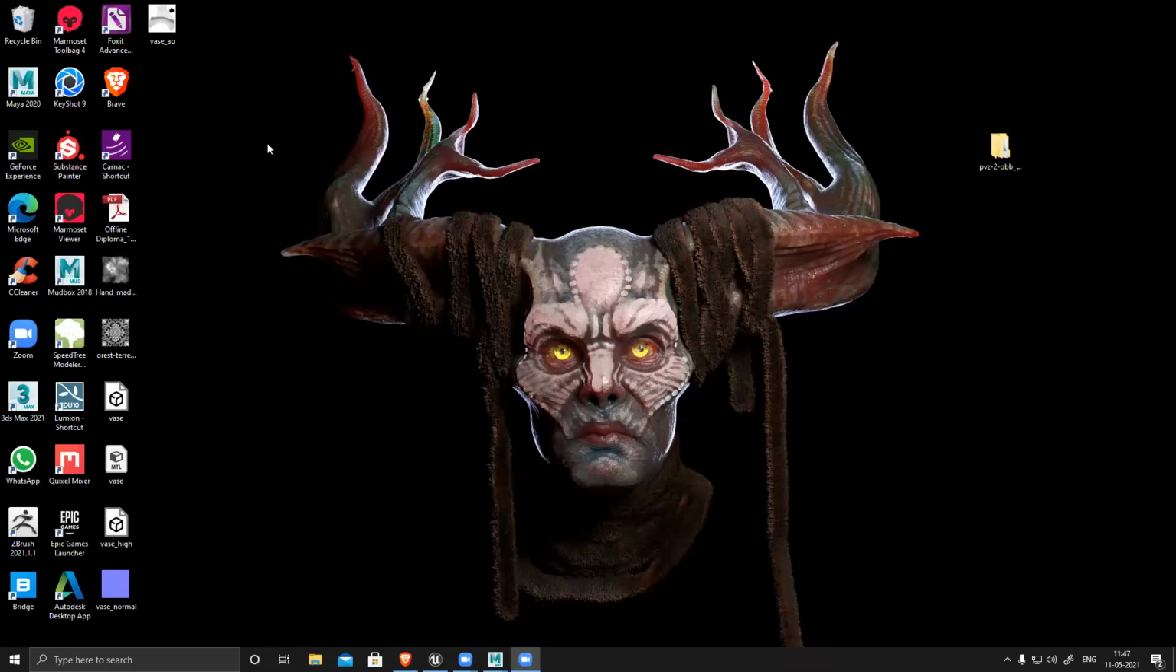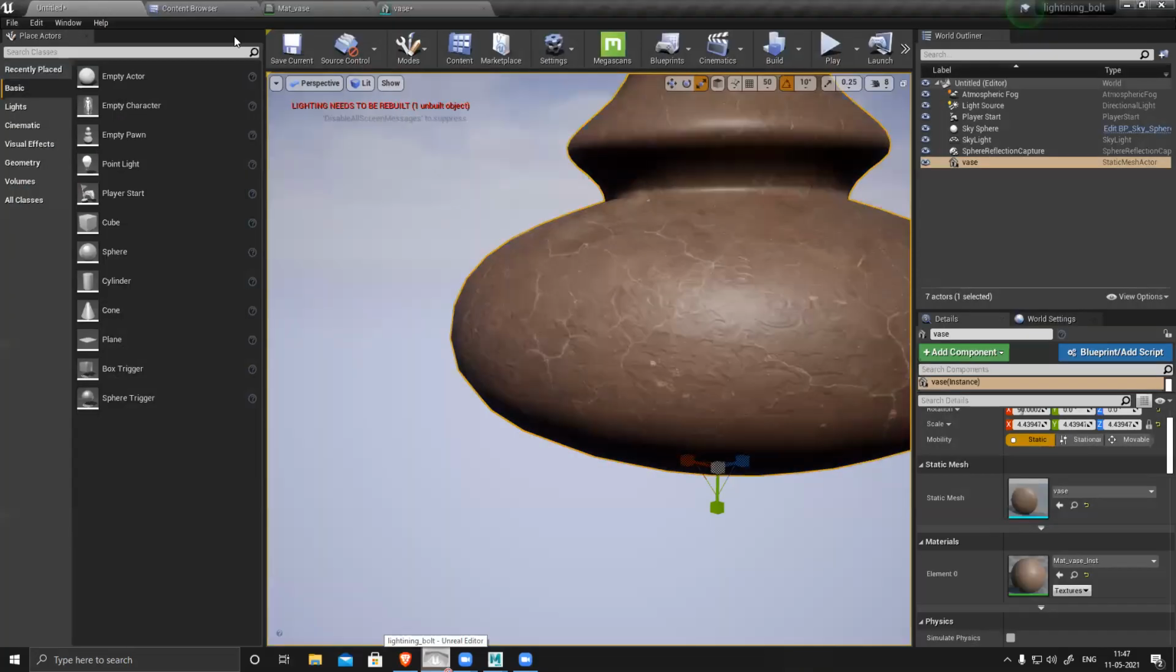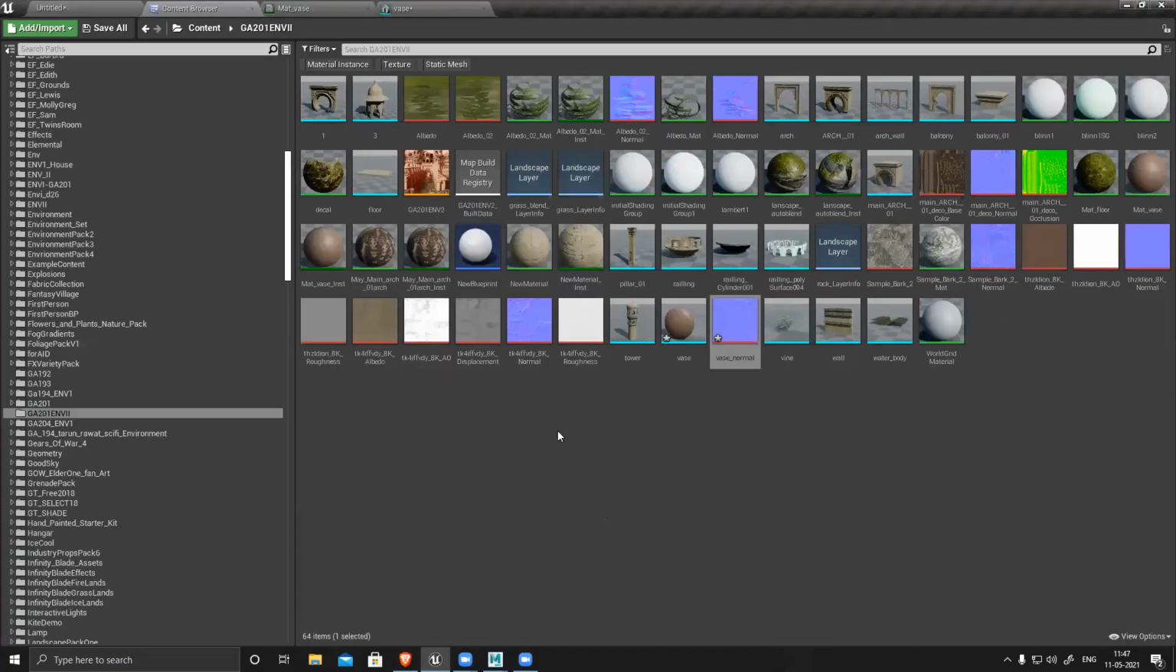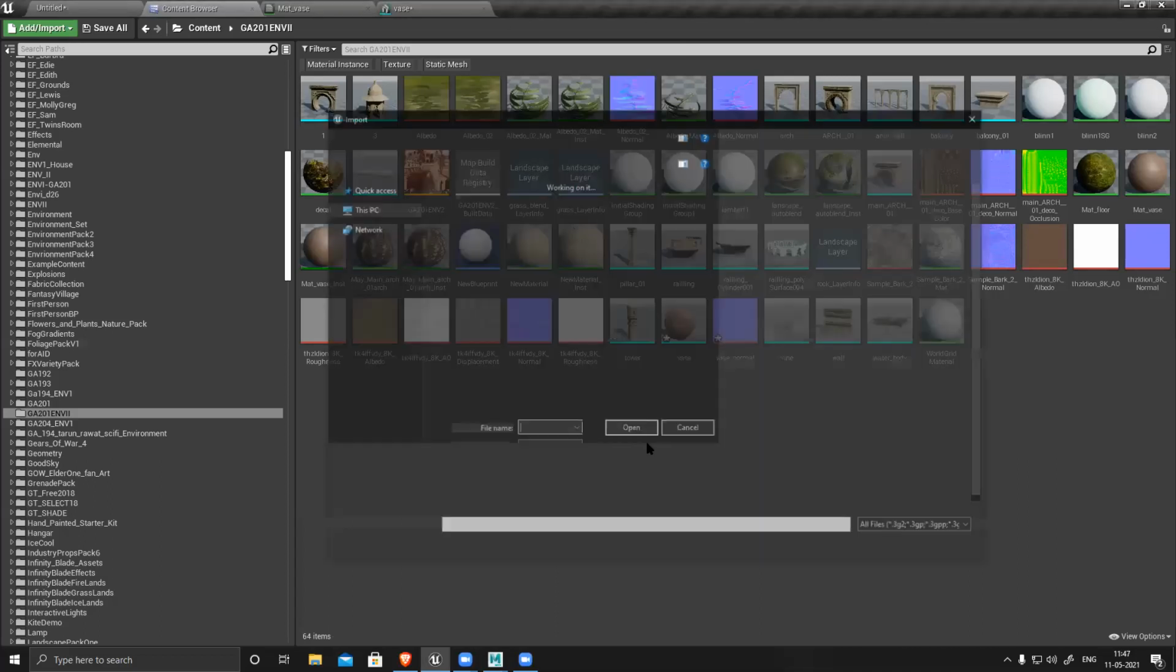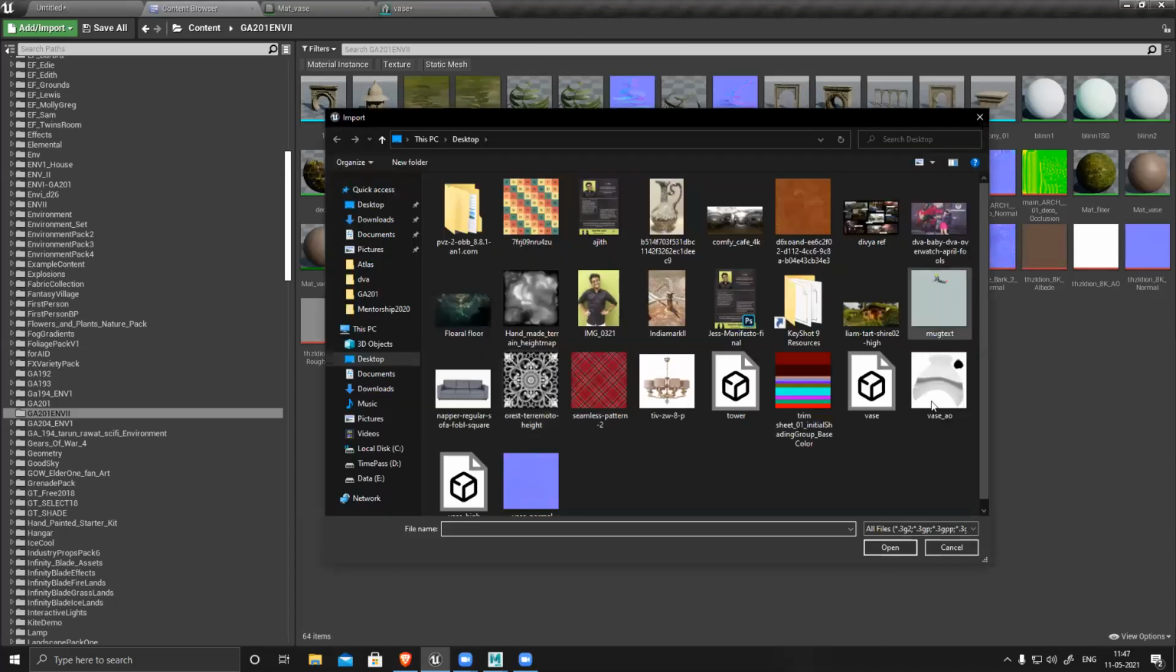So I have an ambient occlusion map here also. So I just simply import it. Import ambient occlusion.